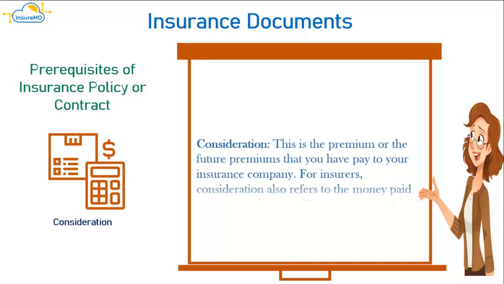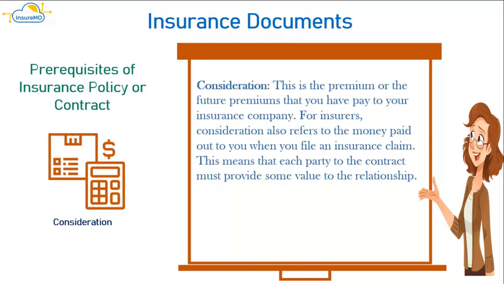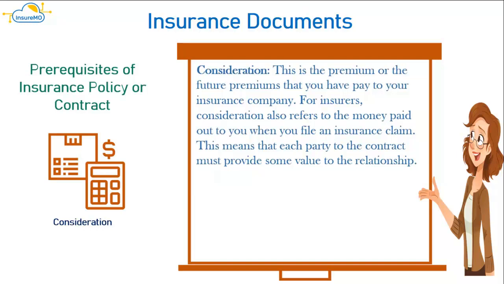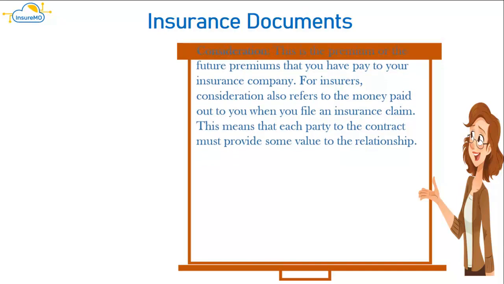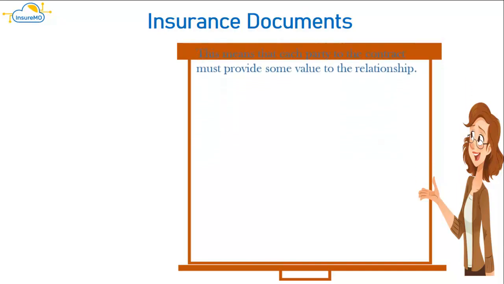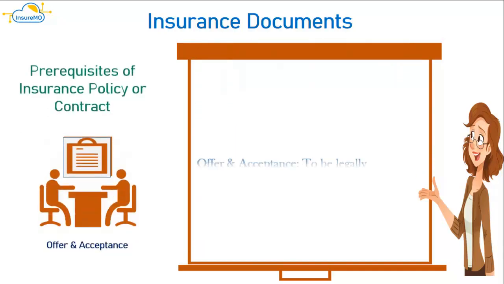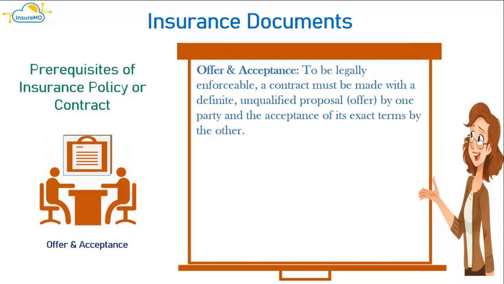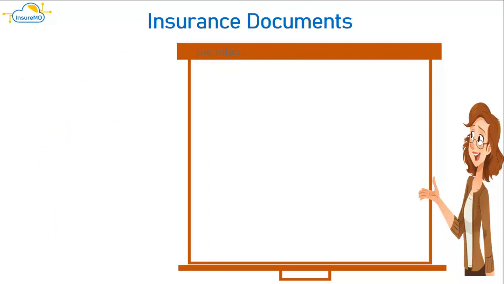Consideration: this is the premium or the future premiums that you have paid to your insurance company. For insurers, consideration also refers to the money paid out to you when you file an insurance claim. This means that each party to the contract must provide some value to the relationship. Offer and acceptance: to be legally enforceable, a contract must be made with a definite, unqualified proposal, the offer, by one party and the acceptance of its exact terms by the other.